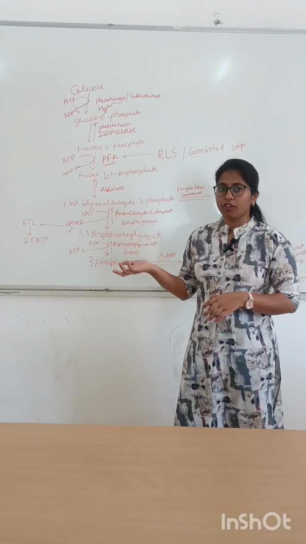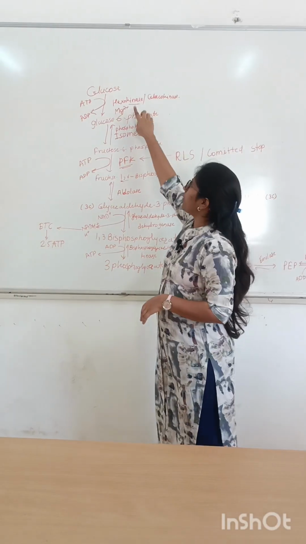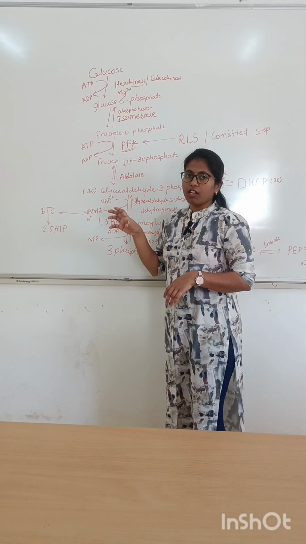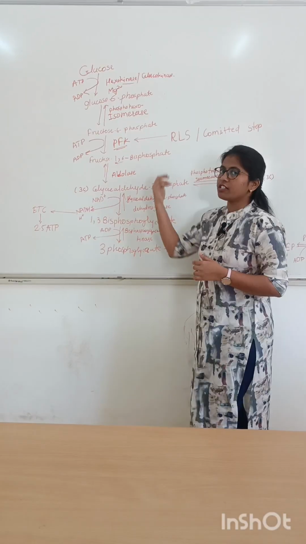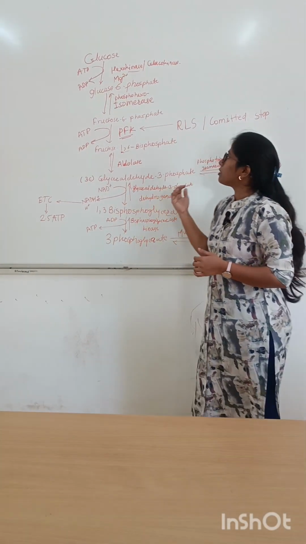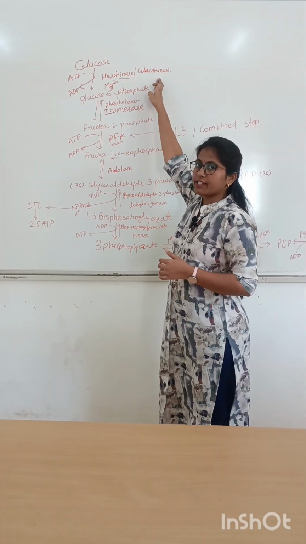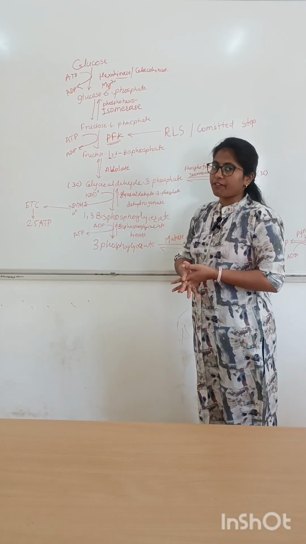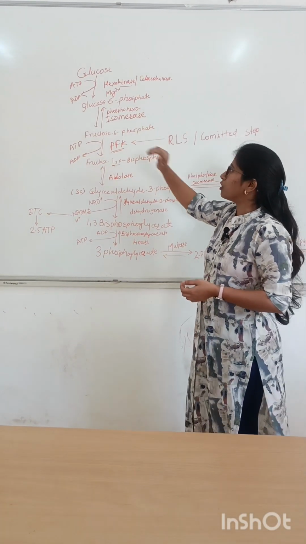Now we'll see the steps of glycolysis. Here, glucose is converted into glucose 6-phosphate with the help of enzyme hexokinase or glucokinase. Hexokinase is specific for the hexoses. All the sugars which are 6-carbon sugars will undergo glycolysis with the help of enzyme hexokinase. And glucokinase is specific for glucose, and hence glucose will undergo glycolysis with the help of glucokinase. But it acts when glucose level increases more than 100 mg per dl. Then only it will take action and cause the glycolysis of glucose.